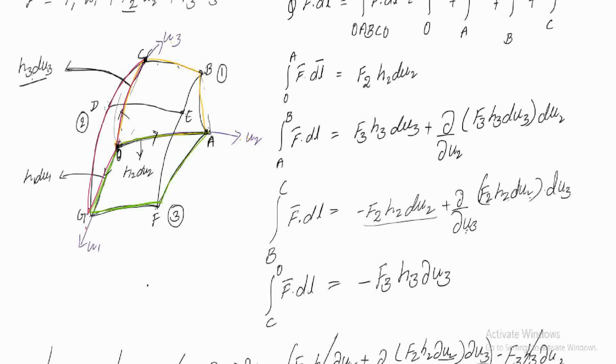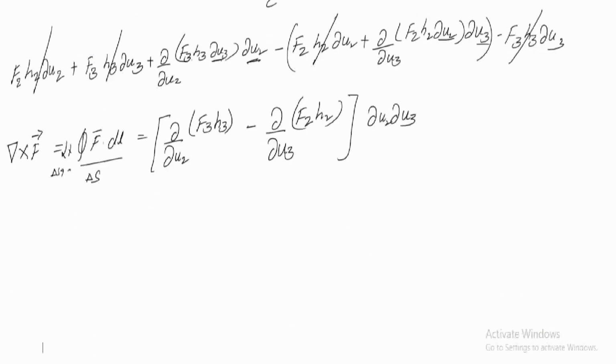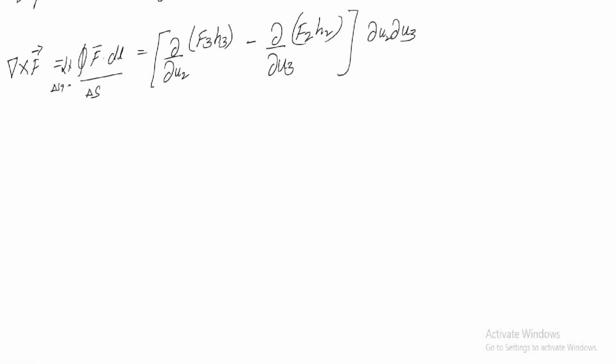So the area is h3 du3 multiplied by h2 du2. Just substitute over here and divide by h2 du2 h3 du3. Here du2 du3 cancels.